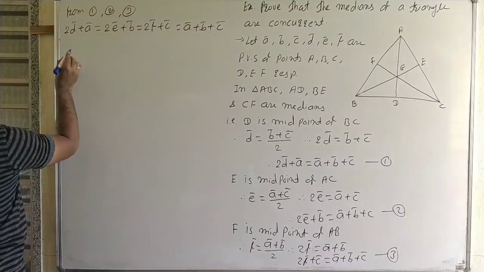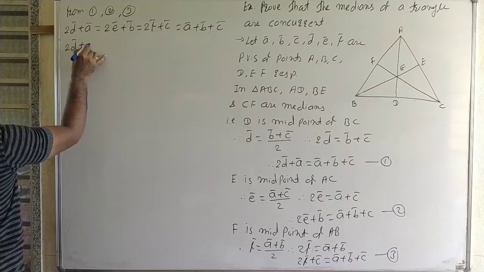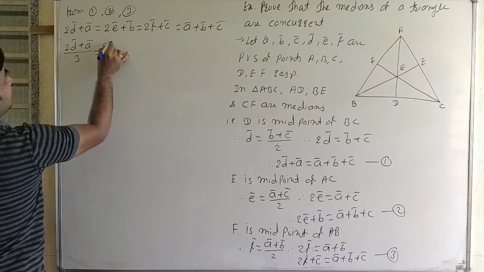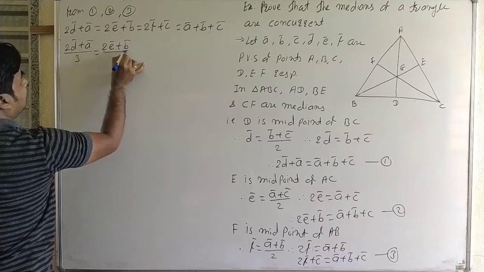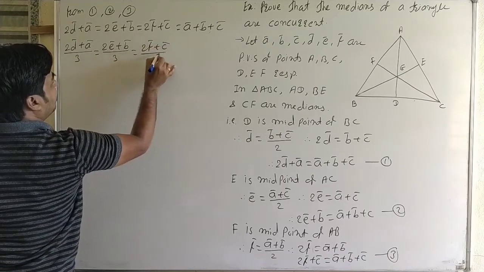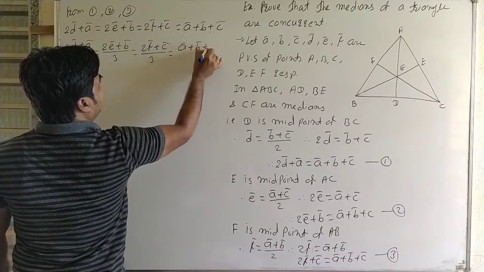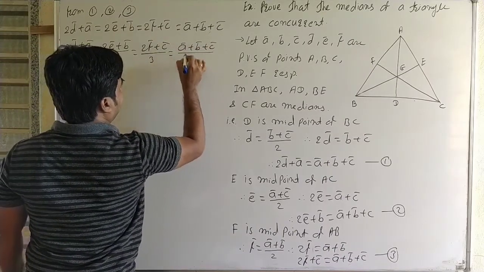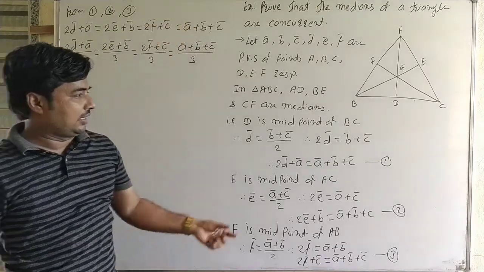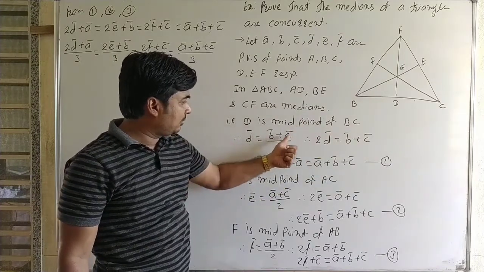Now dividing throughout by 3, therefore 2D bar plus A bar upon 3 is equal to 2E bar plus B bar upon 3 is equal to 2F bar plus C bar upon 3 is equal to A bar plus B bar plus C bar upon 3. Here we know that it is the formula for the centroid of the triangle. Here first, D is the midpoint of BC, therefore D bar is equal to B bar plus C bar upon 2.